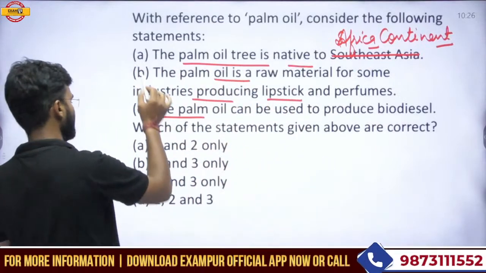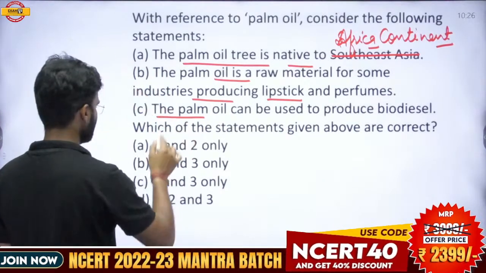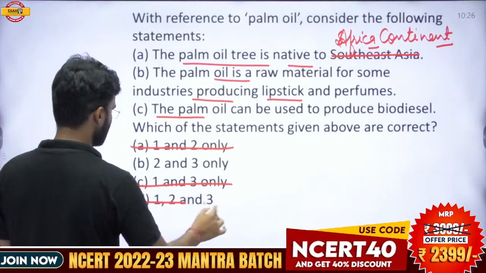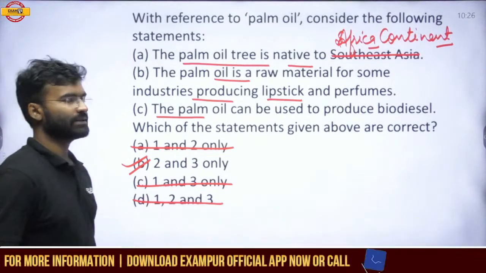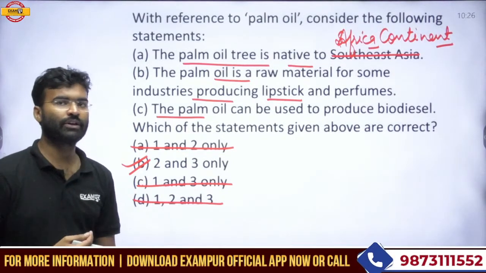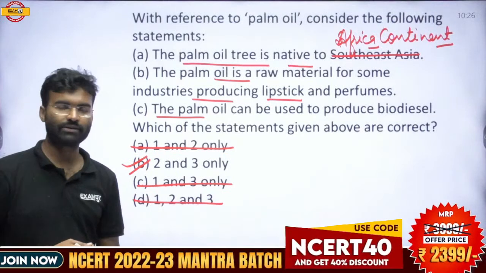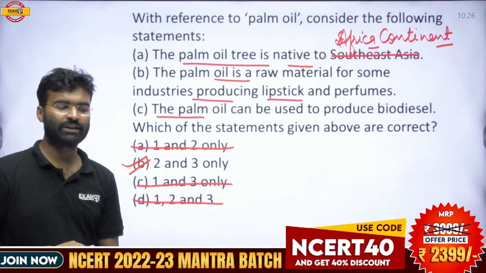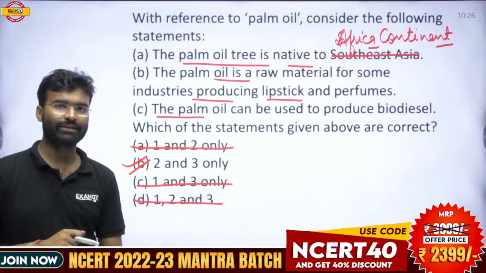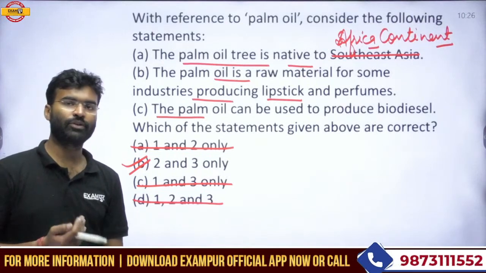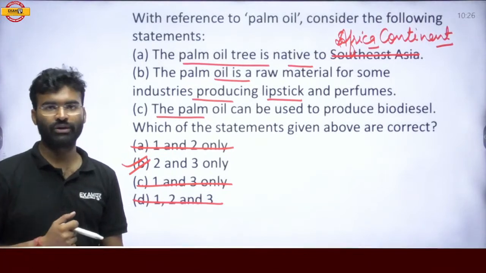So on the basis of this, you can eliminate the options where statement 1 is included, and after the elimination you can get the answer. Sometimes this trick is very useful in your examination. If you are 100% sure that a statement is not correct, then on the basis of that statement you can easily eliminate the other remaining options and you will get the correct answer. This trick is very useful to save your time during your examination.